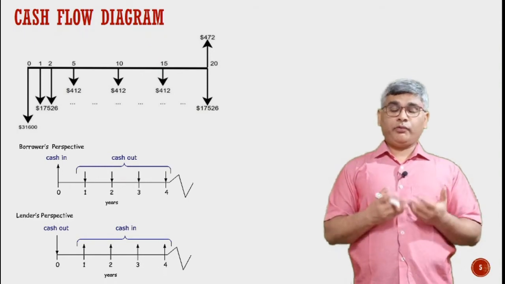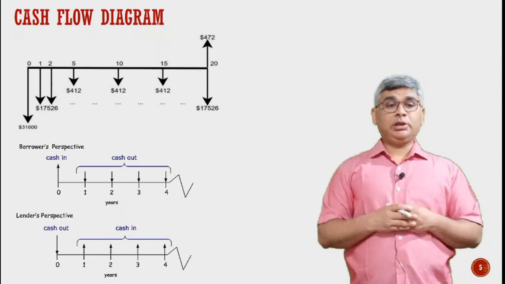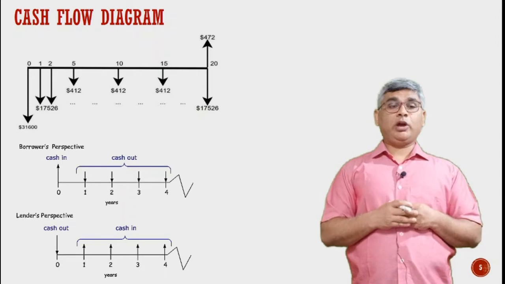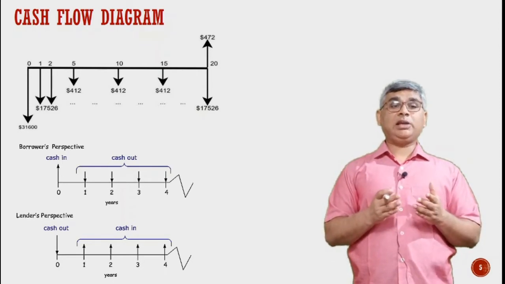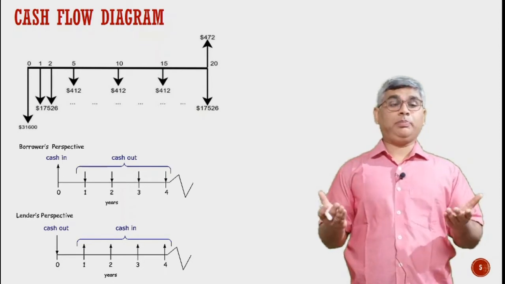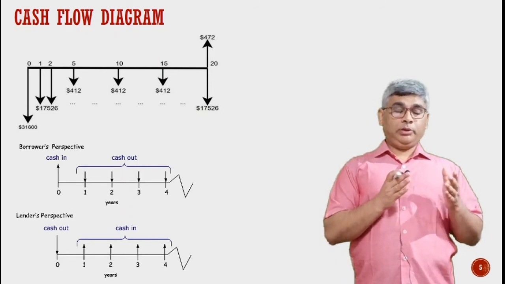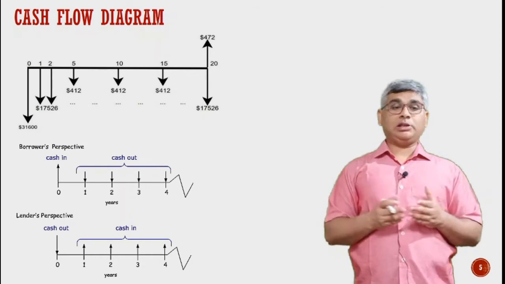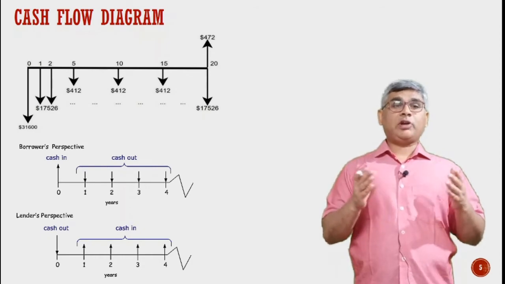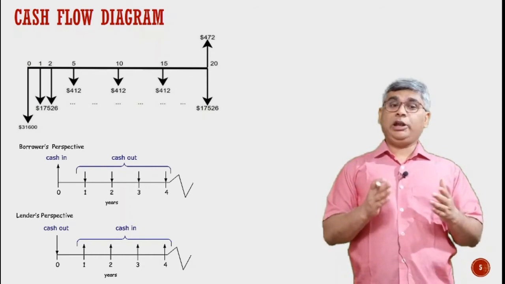One of the important things to note here is that we have a time scale. Every transaction has to take place at the end of that particular time period. Say between year zero and year one, if we have multiple transactions, then all these transactions will be depicted at the end of year one.